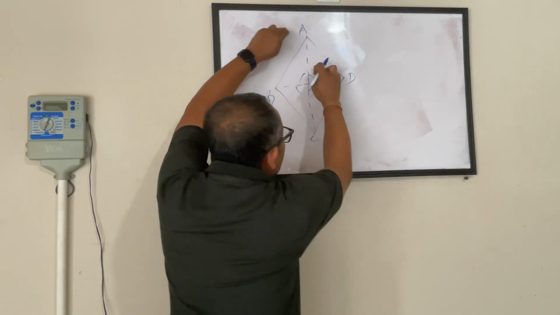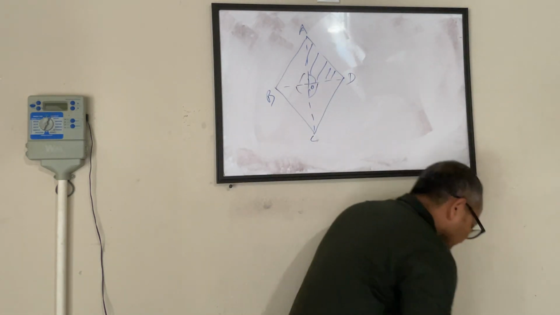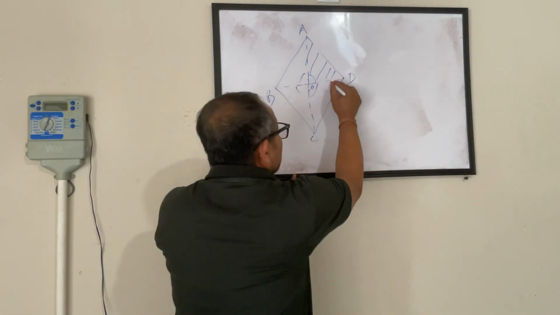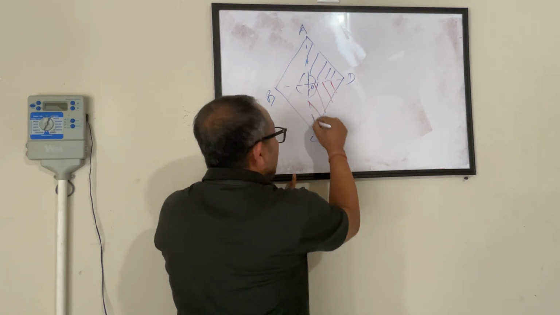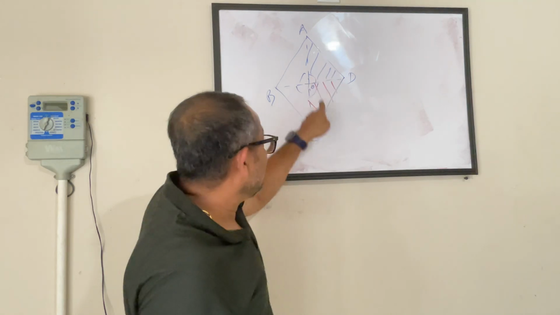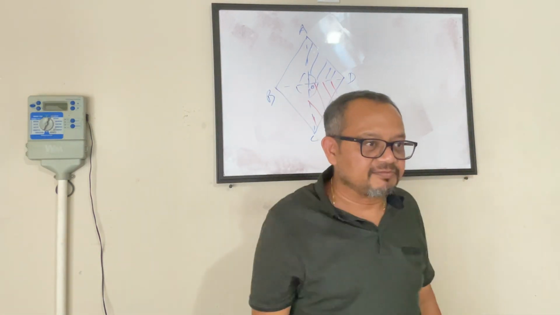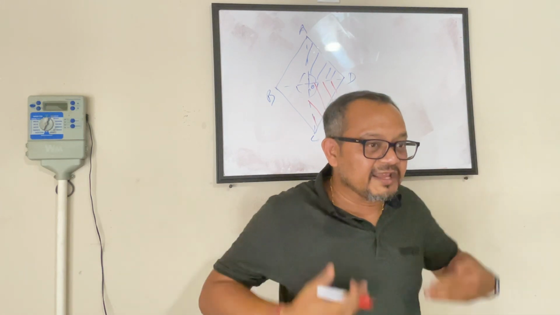Now let's look at this right angle triangle, this one, and this right angle triangle. Okay? Then we look at these two pairs. Between these two, I am saying that they are congruent. Meaning they are exactly the same. Meaning their area is same.